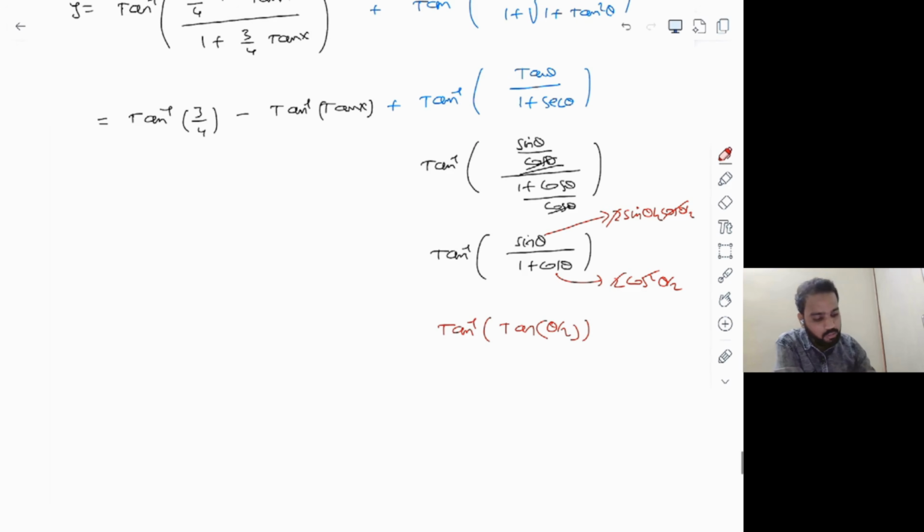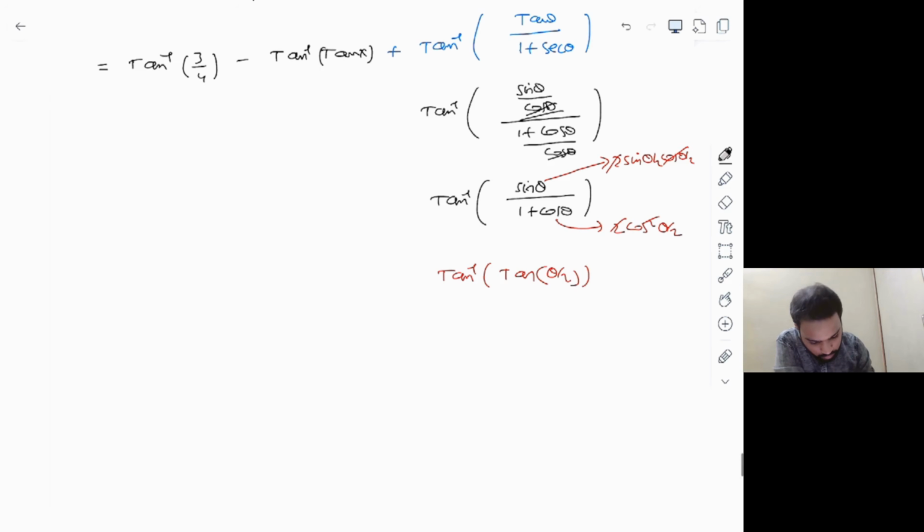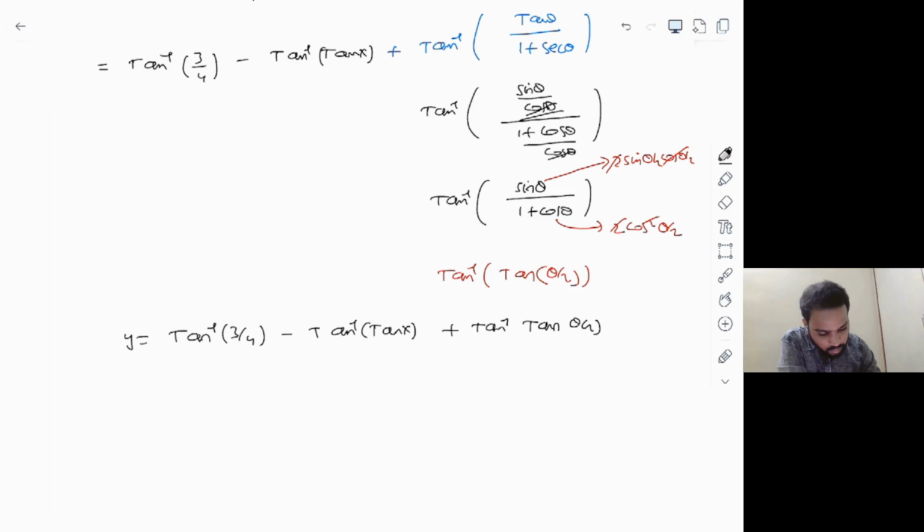Okay. So let's write one more time the final part that we get, the y value. So y is equal to tan inverse of 3 by 4 minus tan inverse of tan x and plus tan inverse of tan of theta by 2.